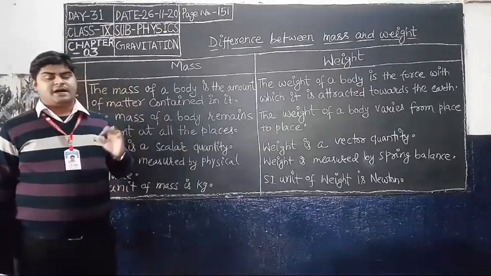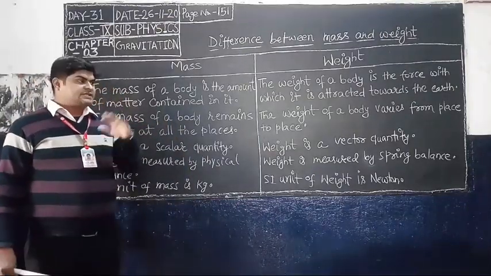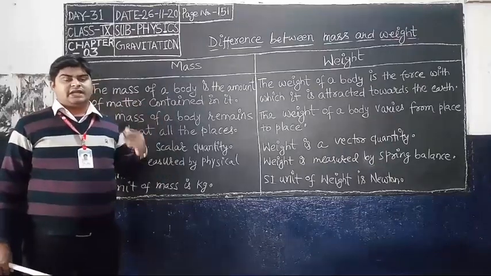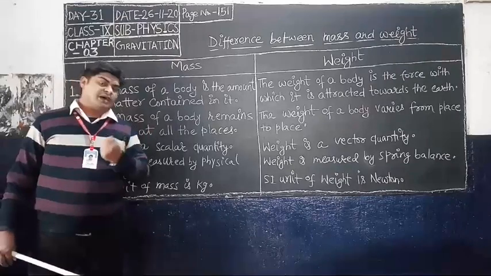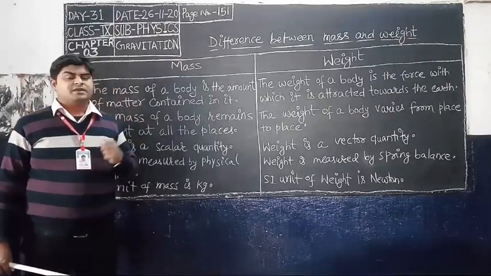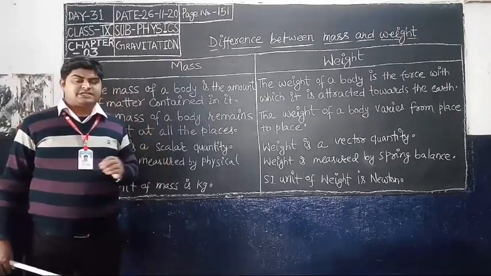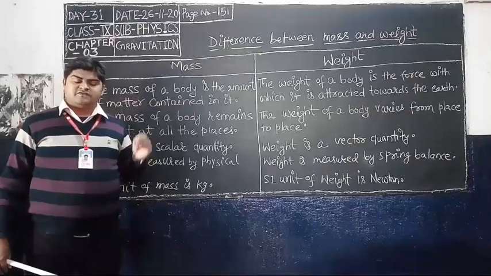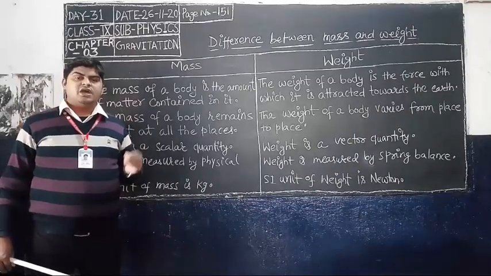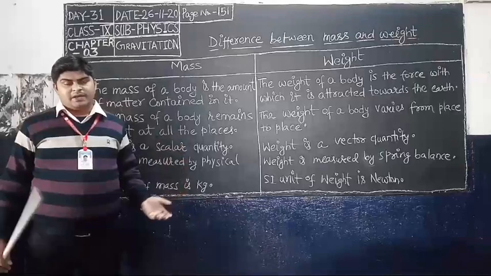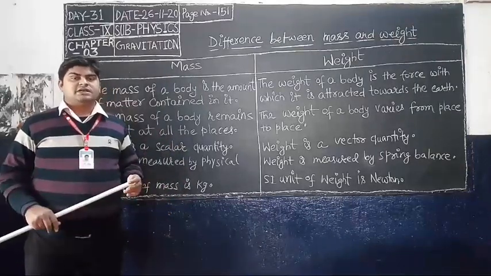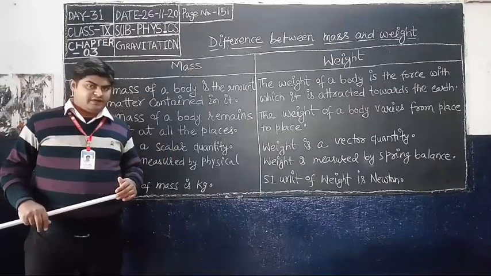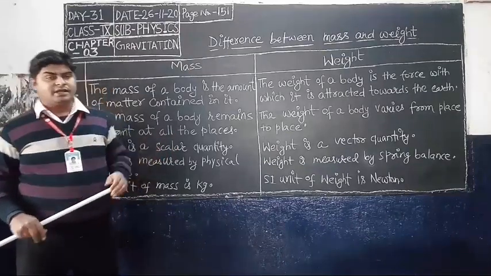The value of mass of any object is always constant at any place. For example, suppose that your mass is 50 kg on the earth, it means that your mass is 50 kg on the moon, on any other planet, in any place in the universe.